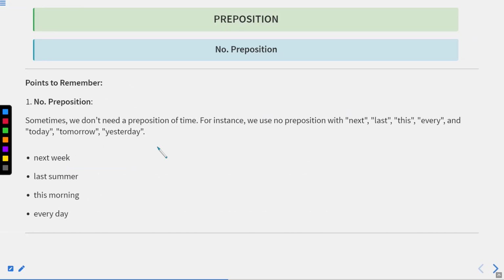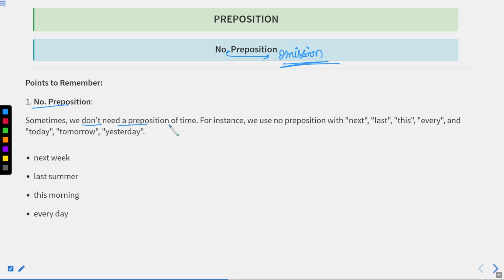These are the points where no preposition is used. It means where we cannot use any preposition. It is actually the omission of preposition, where we cannot use a preposition or where we use a preposition incorrectly. Now, prepositions will elaborate this on the basis of time only, but later on we'll discuss the omissions of prepositions.